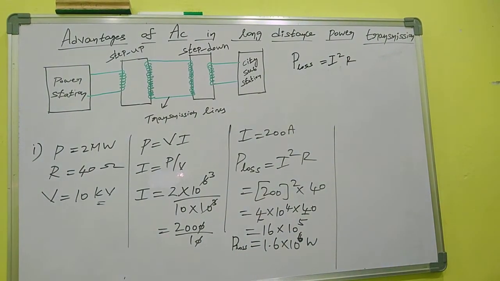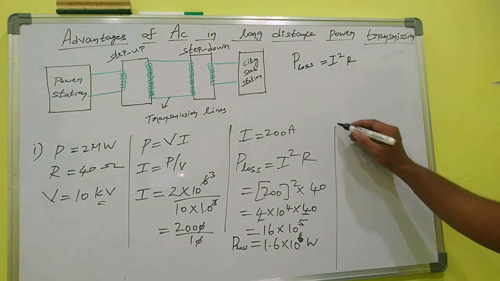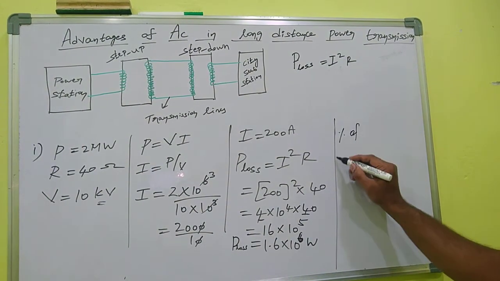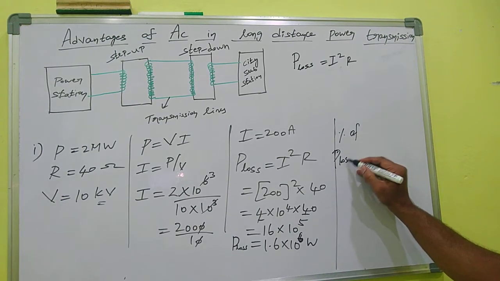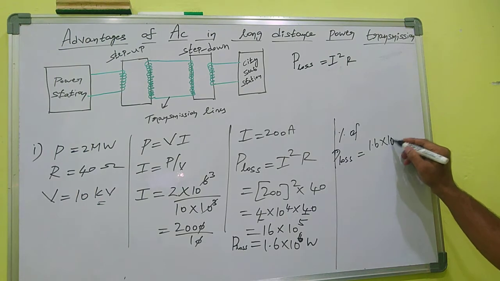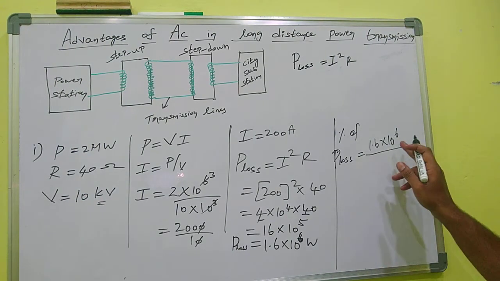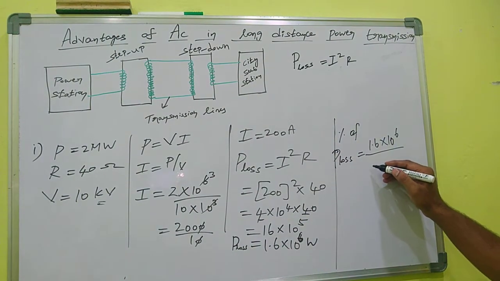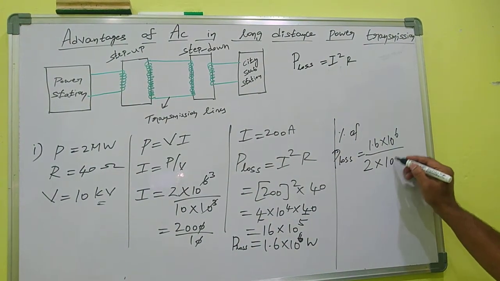So the percentage of power loss is how much? The percentage of power loss is equal to 1.6 into 10 power 6, this is the loss of power, divided by the applied power. The applied power is how much? 2 mega, mega means 10 power 6.